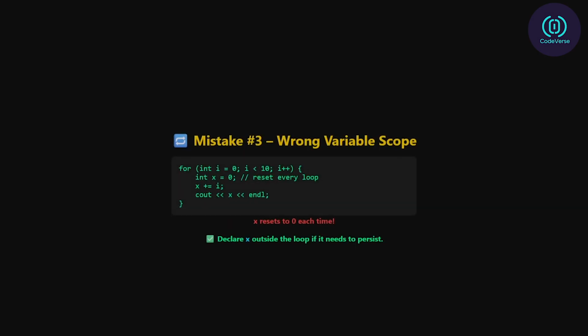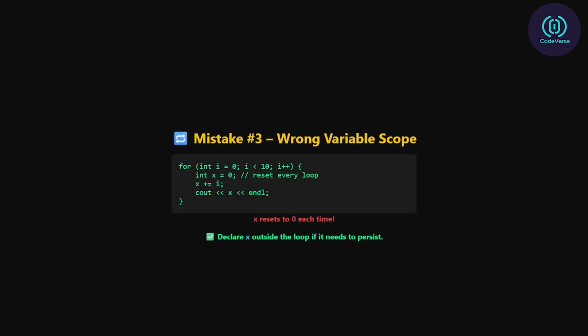Mistake 3, declaring variables inside the loop. Watch out for declaring variables inside loops that don't need to be redeclared. For instance, for (int i = 0; i < 10; i++) { int x = 0; // unnecessary, resets every time x += i; cout << x << endl; } Here, x gets reset to 0 on every iteration, so it never accumulates any value. If your variable should hold memory across iterations, declare it outside the loop.